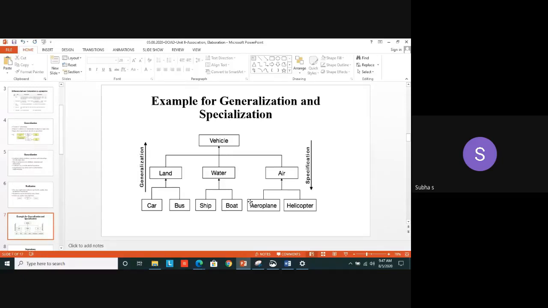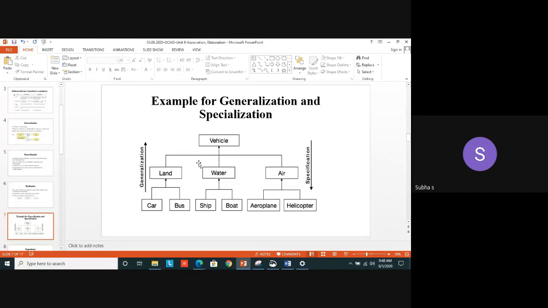That vehicle is specialized to water. That water vehicle is specifically given as what? Boat. So that is called specification or specialization. Generally, we denote it as specialization. In the right side, I have mentioned from general to specific. From vehicle to helicopter, I have moved. The left side, look at the diagram. A generalization moves from car to vehicle. Car is a particular one. It's a kind of what? Land vehicle. In general, we call it what? Vehicles. So, according to the application or according to the domain, you can use either generalization or specialization. Okay. Like this, we can mention.